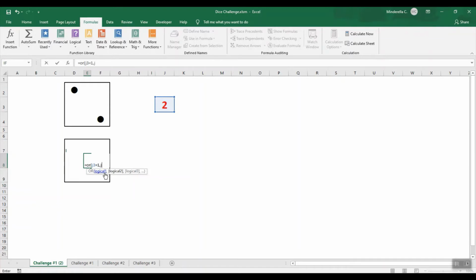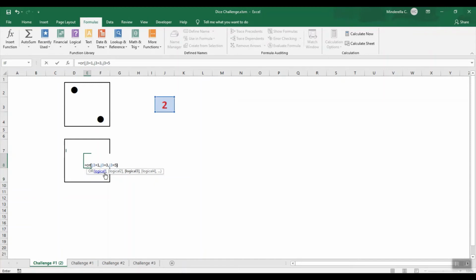So now I know if J3 equals 3. And then I'd like one more. I'd like to know if J3 equals 5. Now I have an OR in front of it, so it can equal 1, or it can equal 3, or it can equal 5. There's another formula similar to this, and it's an AND. It wouldn't work here. You're never going to have a 1, 3, and 5, but an AND is very handy on other occasions. So it's very important to know an AND and also an OR formula.